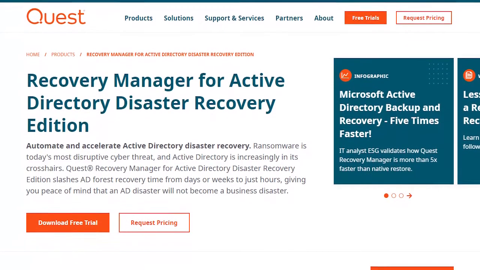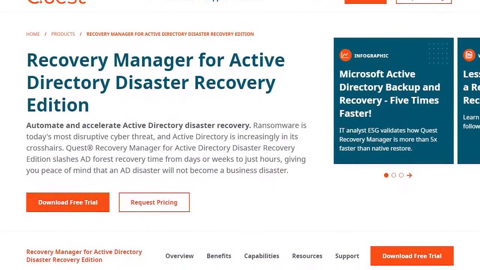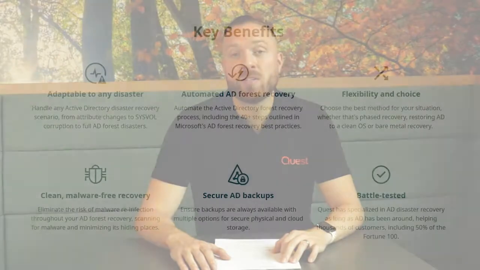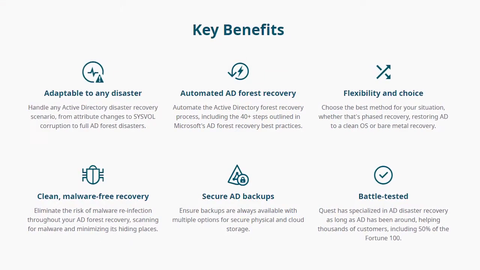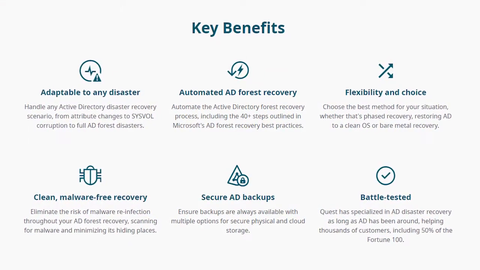Let's talk about Quest Recovery Manager for Active Directory Disaster Recovery Edition. This product allows you to easily recover from Active Directory mistakes, corruption, and even cyber attacks. Let's hop into the 6 key benefits of the solution to help you prepare for and recover from an Active